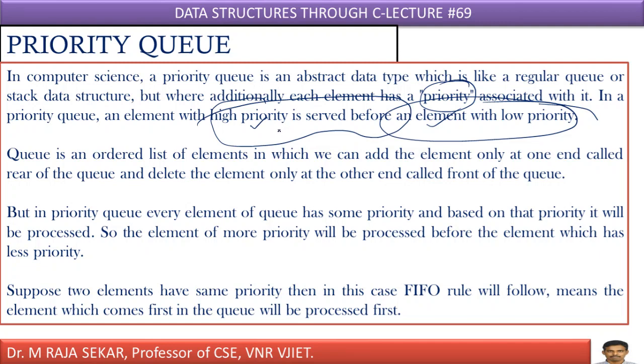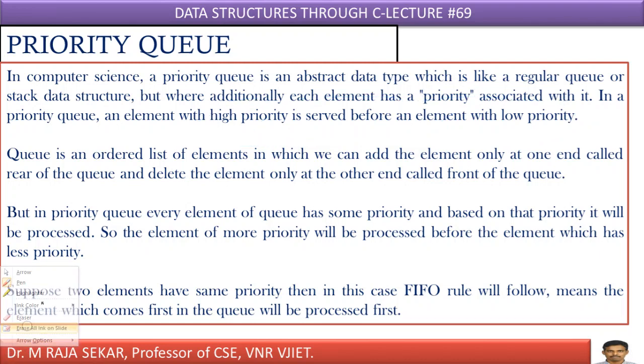But you cannot find such a concept in ordinary queues. In ordinary queues, we never discussed priority. Whereas in a priority queue, each element has a priority, and elements are processed based on the priority.